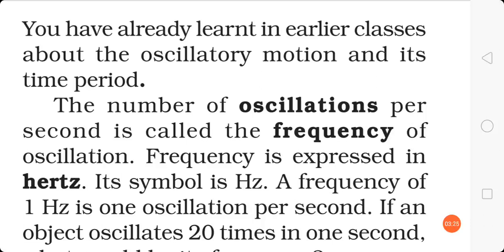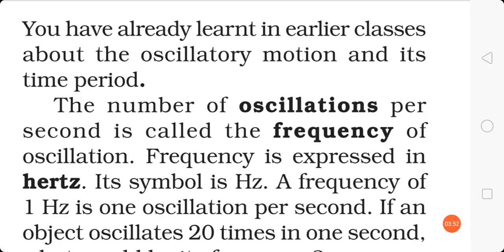एक सेकंड में जितने भी oscillations होते हैं, that is frequency. So frequency is expressed in hertz. To denote frequency, the unit is hertz. Like the unit for length is meter, likewise the unit for frequency is hertz. A frequency of 1 hertz is 1 oscillation per second.